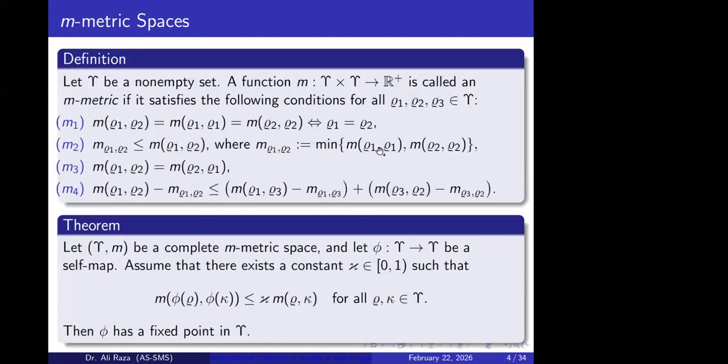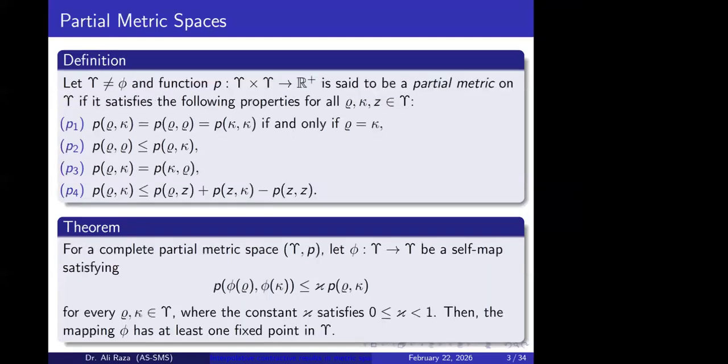Similarly, another extension of the metric is in the form of M metric spaces. Here we can see that the first condition is similar to that used in partial metric spaces, but there is a difference in the second and fourth conditions. In the second condition, the distance between the same element is less than or equal to the distance between any second element.